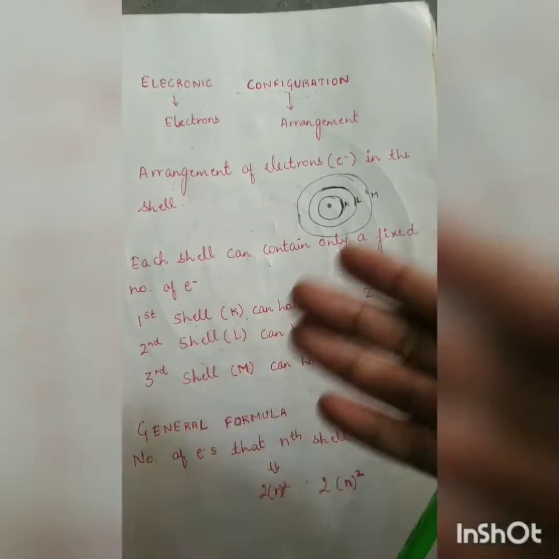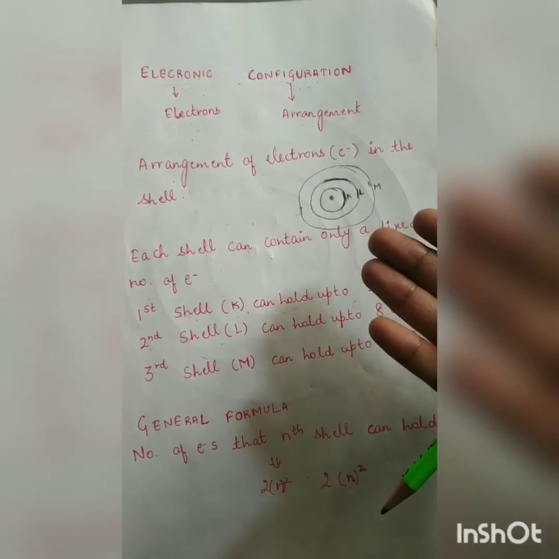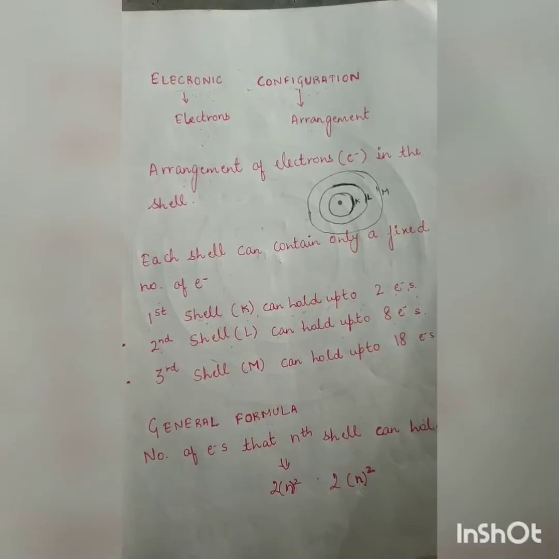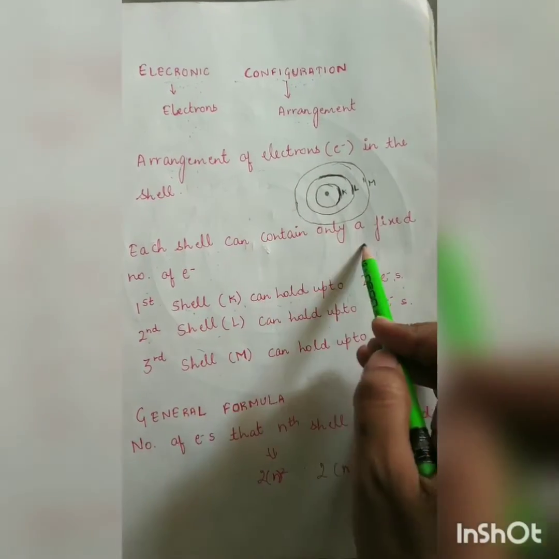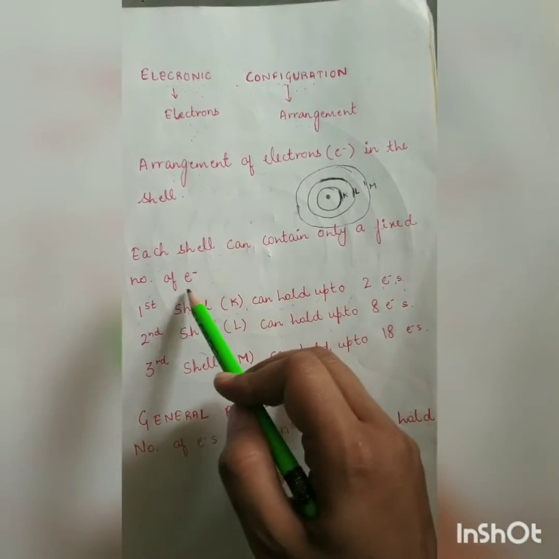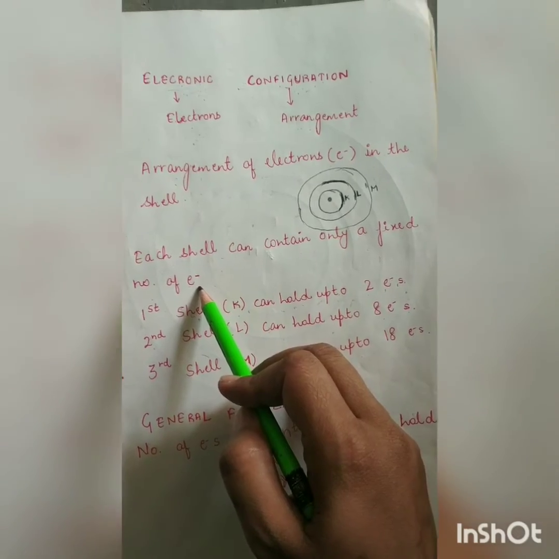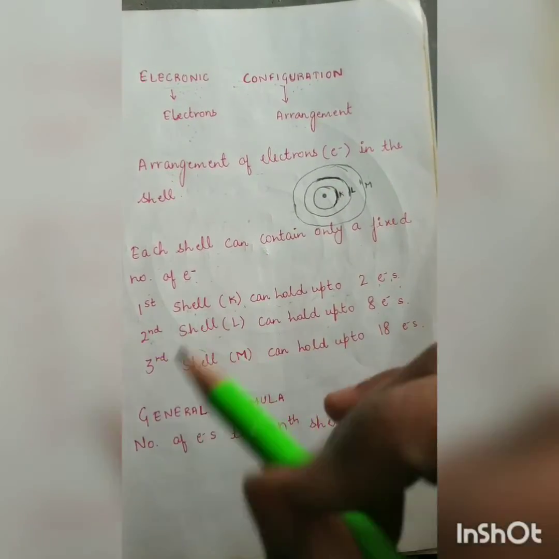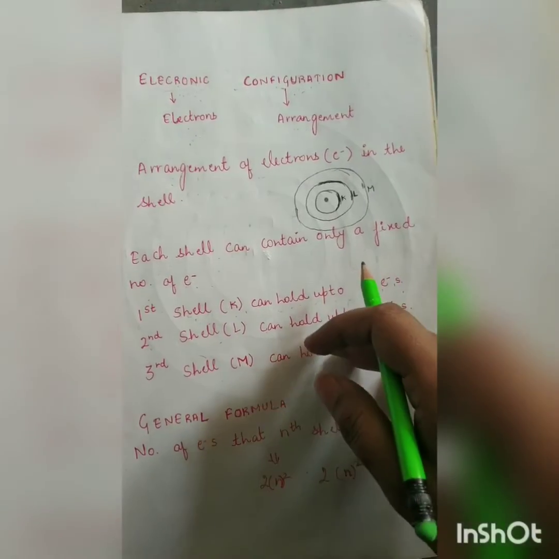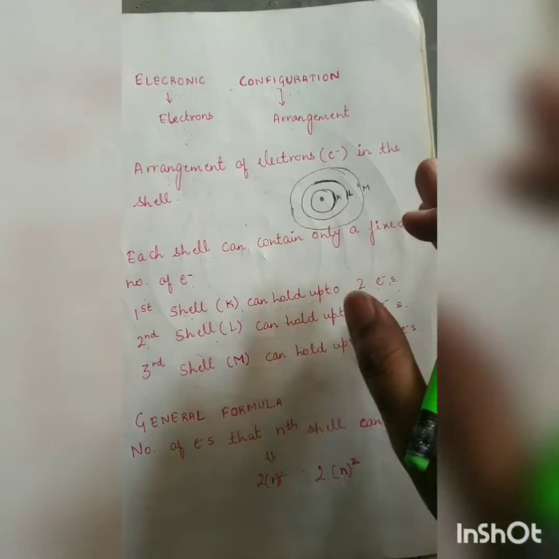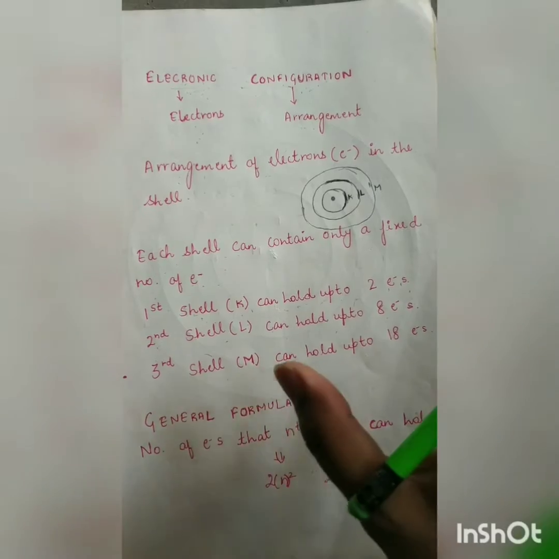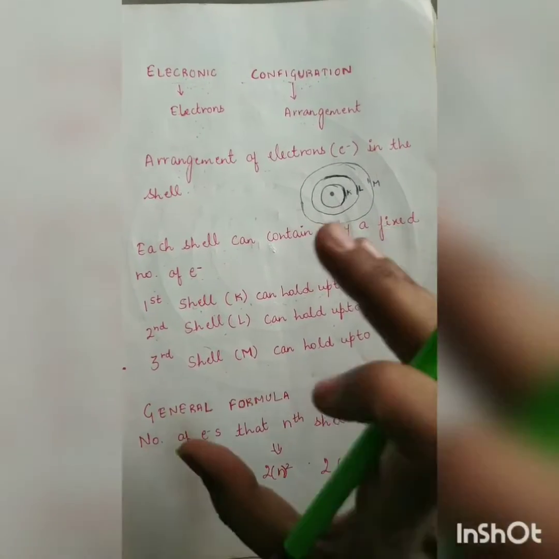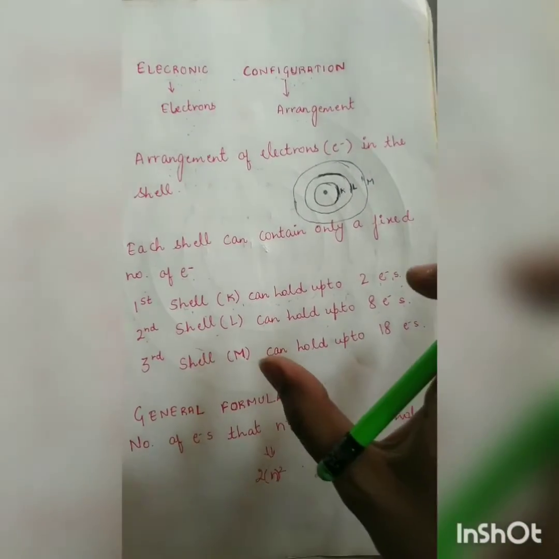That is its electronic configuration. It's very obvious and clear that each shell can hold only a fixed number of electrons. It's not that an infinite number of electrons can come in any shell. No, every shell has its capacity to hold a maximum number of electrons.